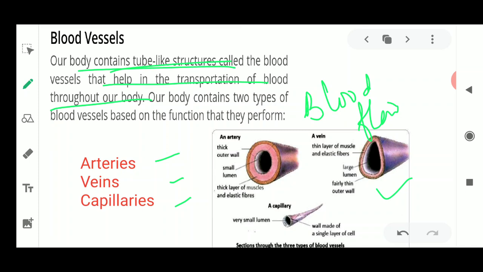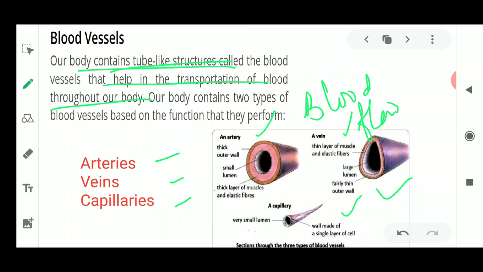Now what kind of blood is flowing, why can some of these be seen from outside, where are the others, and how are the organs supplied with the help of these blood vessels? To find the answer to these questions, we need to know more about these blood vessels first. The second concept about blood vessels is that they are of three types. They could be arteries, veins, or capillaries. So this is the diagram for an artery, a vein and a capillary.